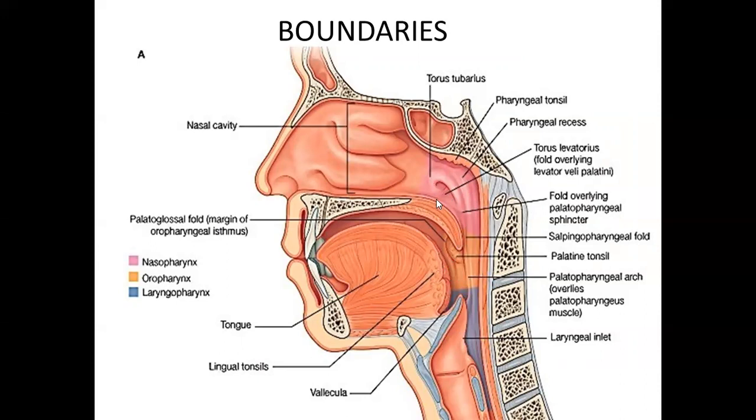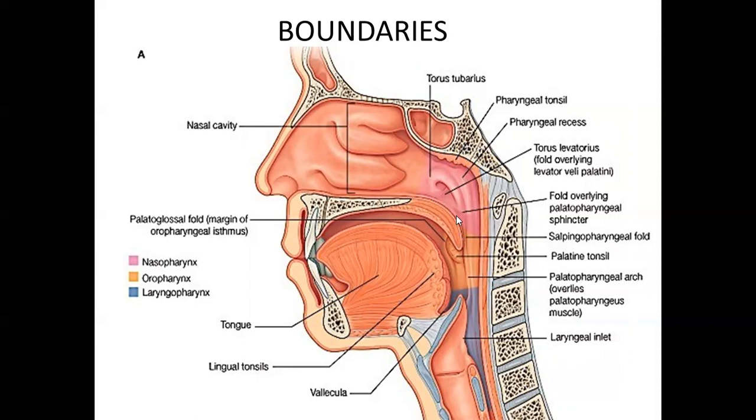Now, first of all, let's discuss the nasopharynx here. So the nasopharynx is the part that is lying behind the nasal cavity. What are the boundaries? Nothing is difficult in it. Obviously, it extends from here to here. This is the posterior boundary, this is the anterior boundary, this is the superior boundary. So the roof here is formed by the body of the sphenoid and the body of the occipital bone, right?